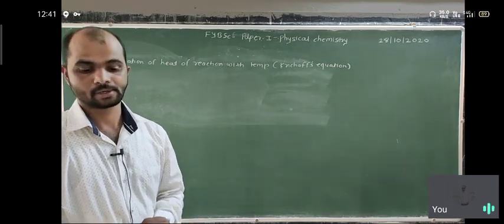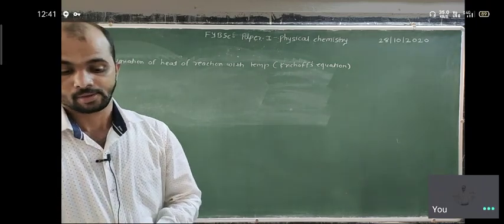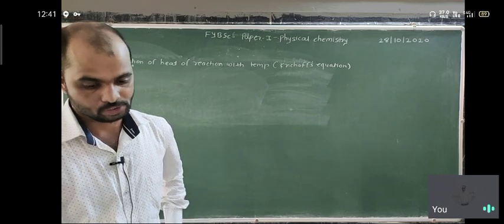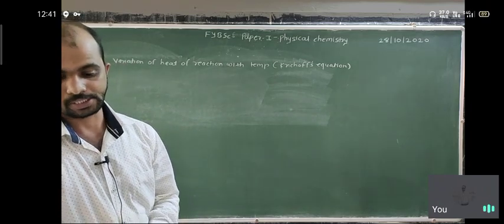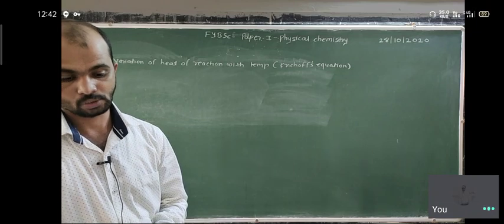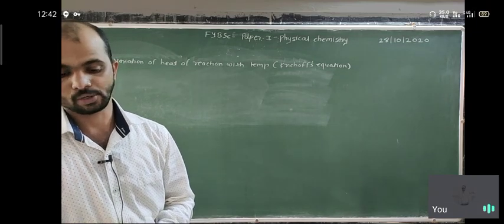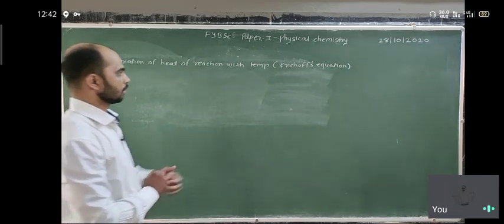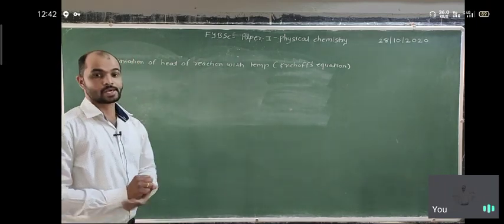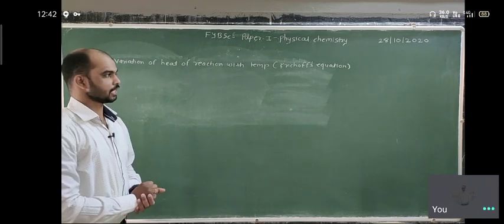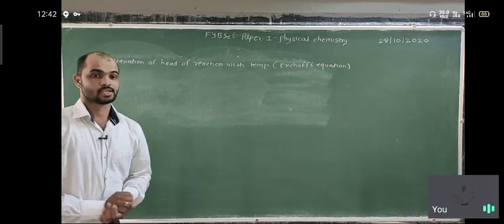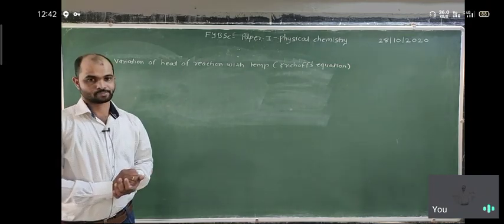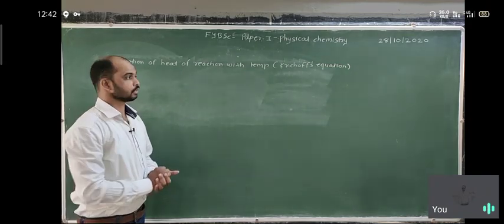I again repeat: the change in the heat of reaction at constant pressure for every degree of temperature is equal to the change in heat capacities at constant pressure accompanying the reaction, or in some cases at constant volume.